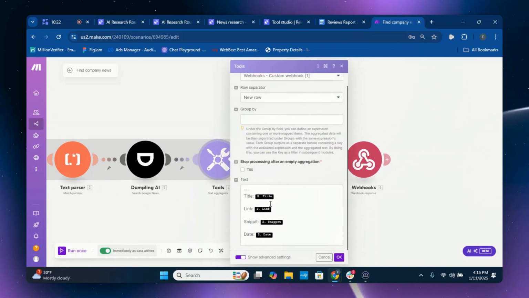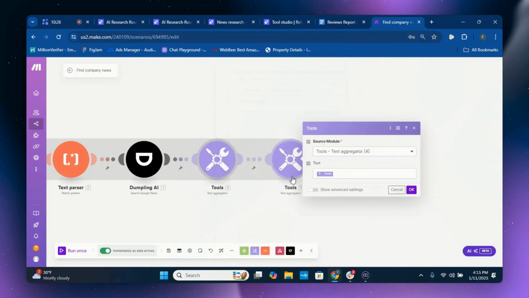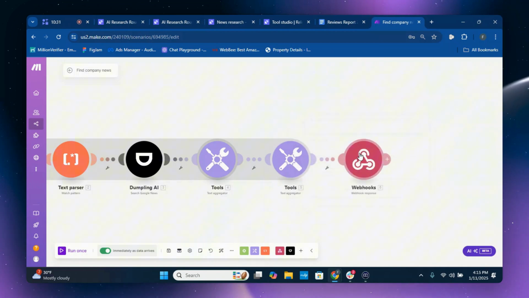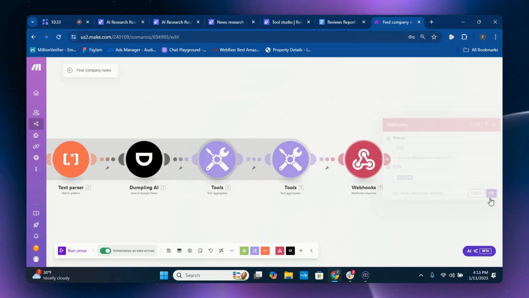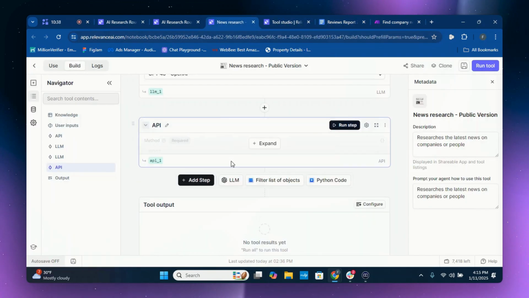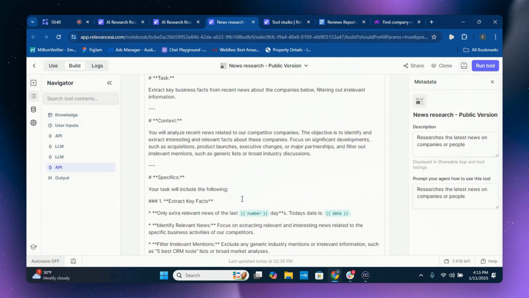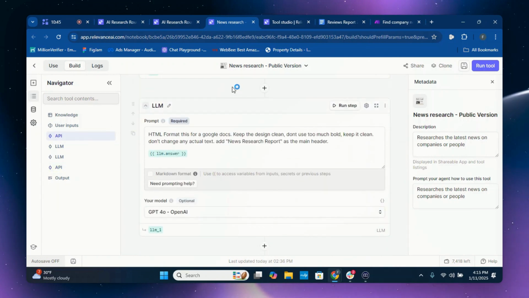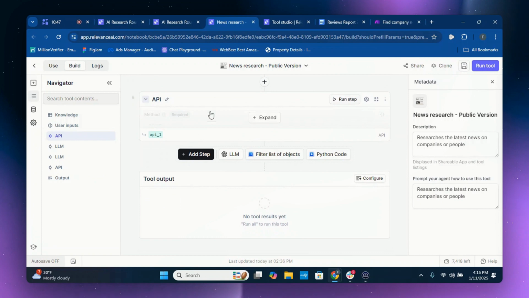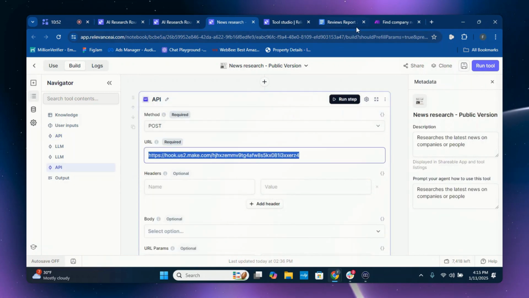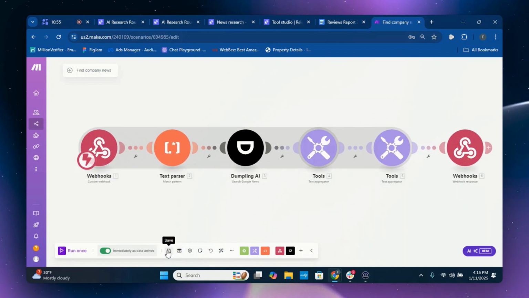It organizes the title, the link, the snippet, and the date. And this is another tool as well to create the text and source the model. Then it puts it into another webhook, which sends it back to Relevance AI. Sorry if I'm jumping around a little bit. It's sent back up here, and then it goes through the whole process. At that point, like I mentioned before, we did it two other times. You want to click save here.